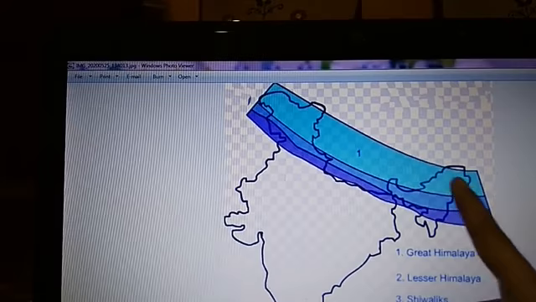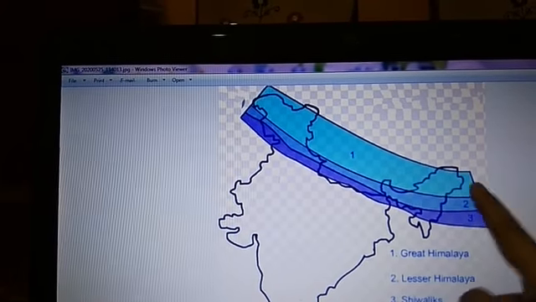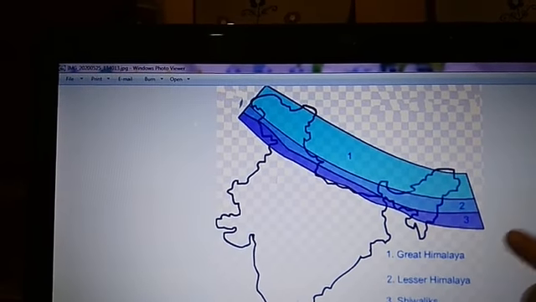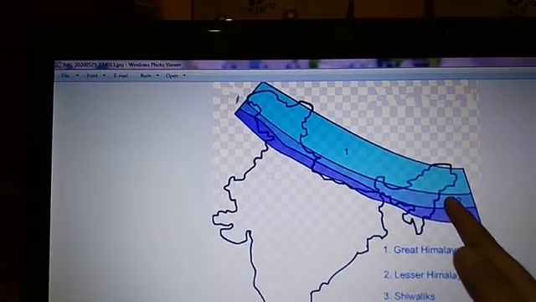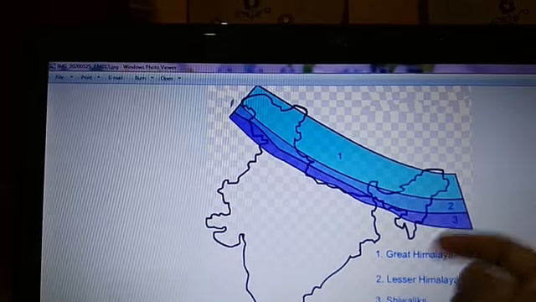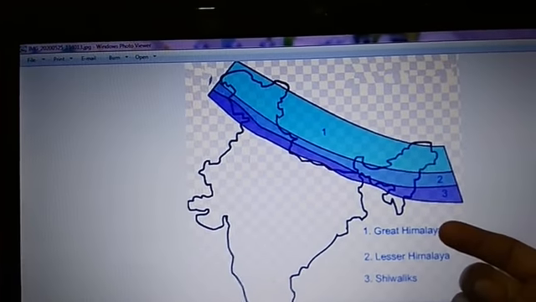We have the Greater Himalayas, the first one. Then we have the Middle or Lesser Himalayas, also called Himachal. And then we have the Outer Himalayas, also known as Shivaliks.